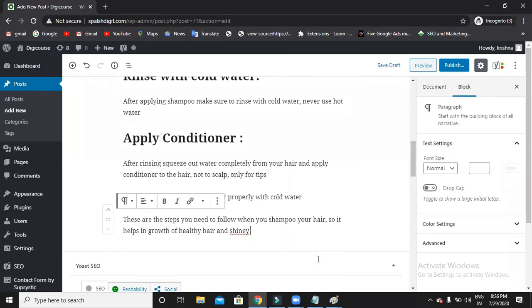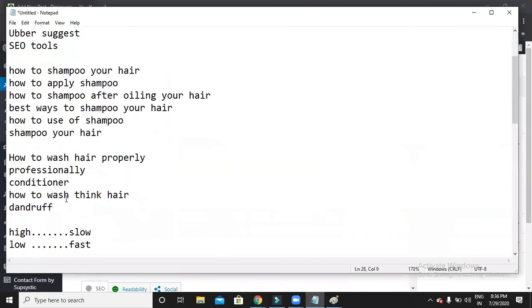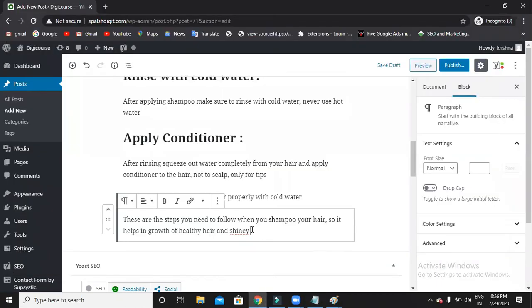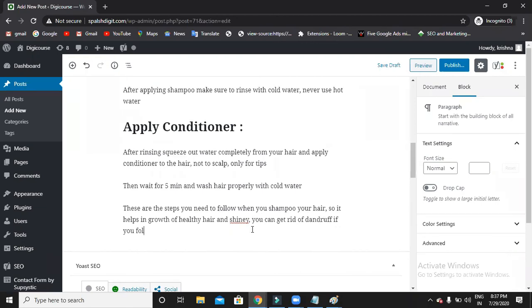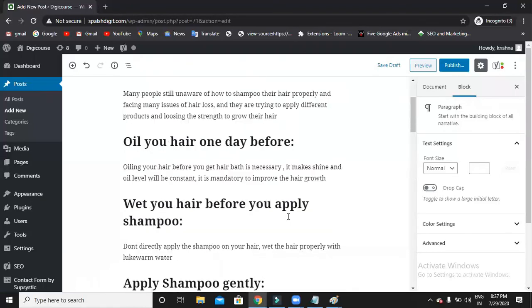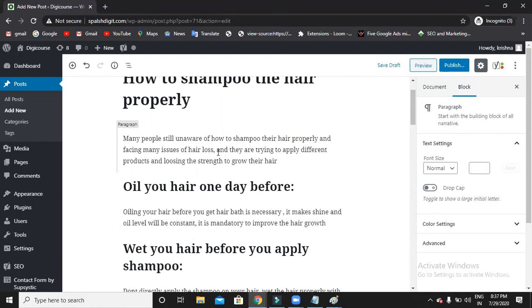What else? Any keywords left? Shampoo, oiling, I used everything here, and then professionally also, conditioner also. Now, have I tried stuffing the keywords again here? Did I? Tell me.